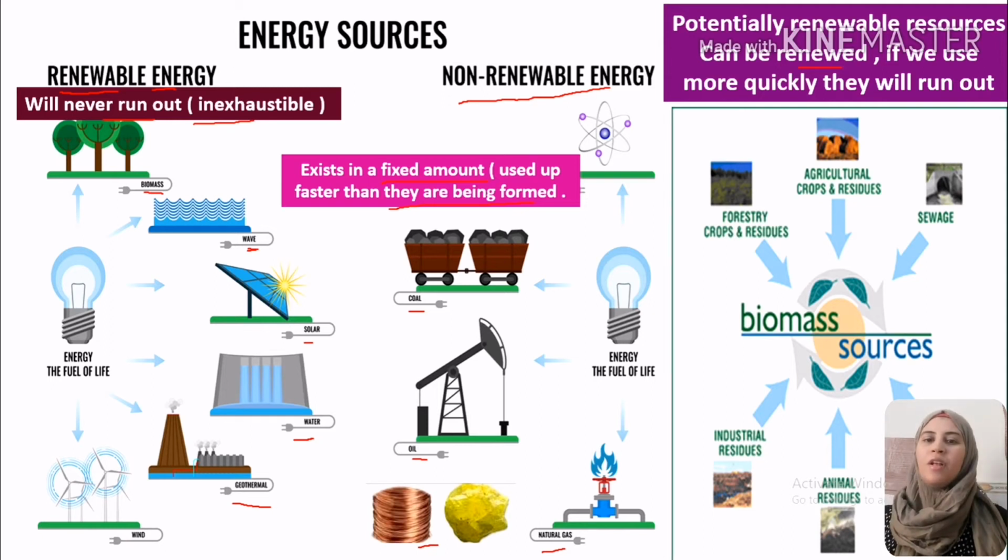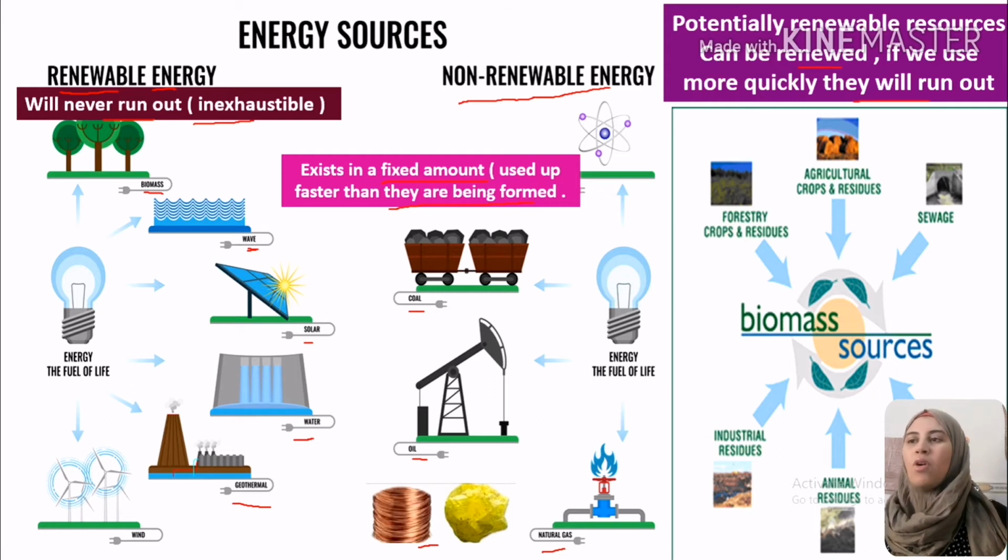Like, for example, forests and animals. If we start to kill animals on a large scale, with time they will disappear. If we start to cut plants on a large scale, with time we will use them up. So they can be called potentially renewable resources of energy.